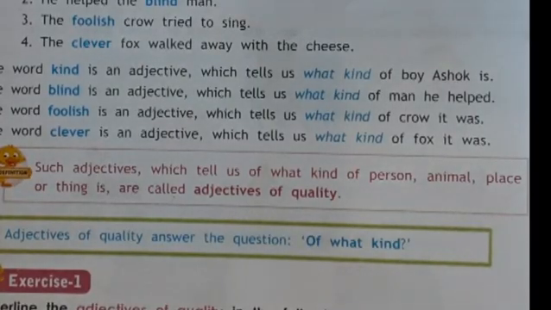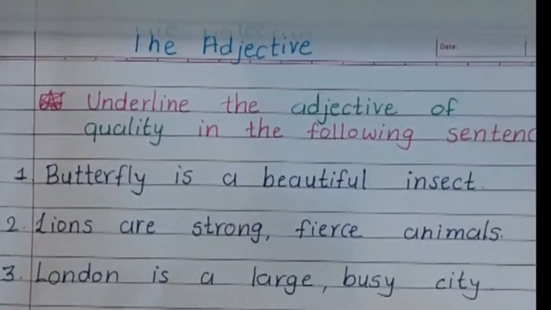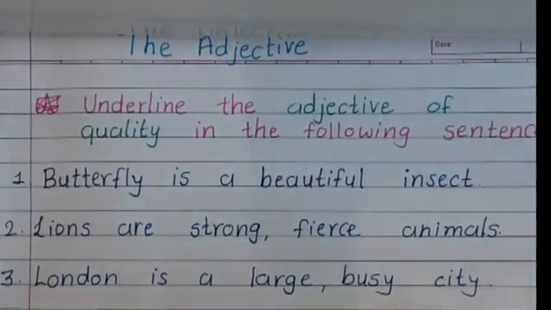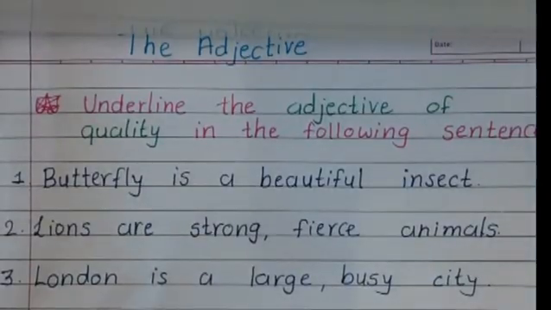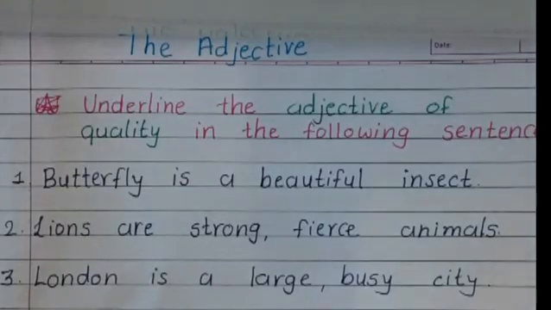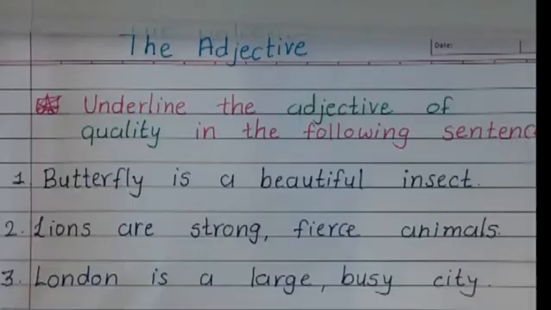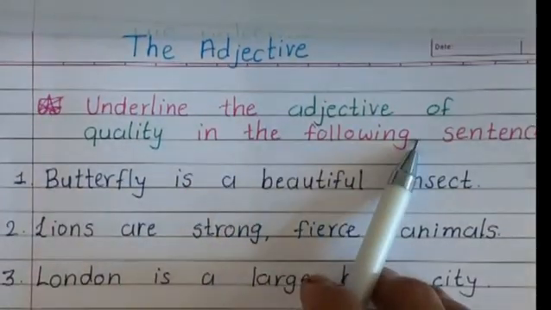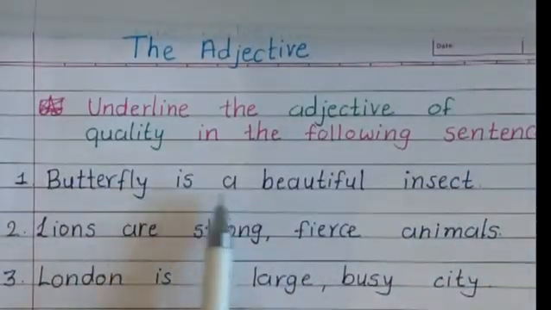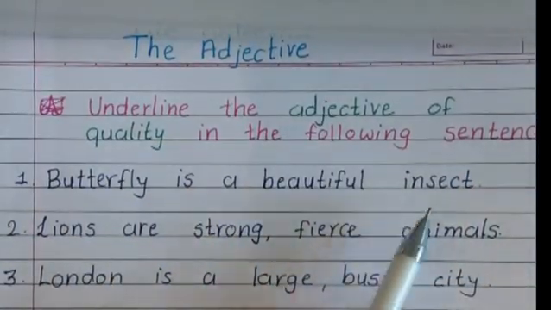Here we will see some exercises of adjective of quality. Here we have some sentences given. We have to find out adjectives of quality and underline them. Underline the adjective of quality in the following sentences. Butterfly is a beautiful insect.